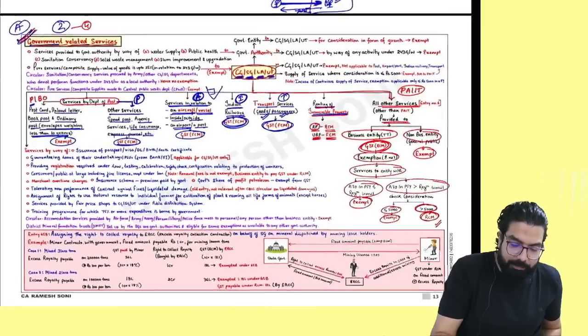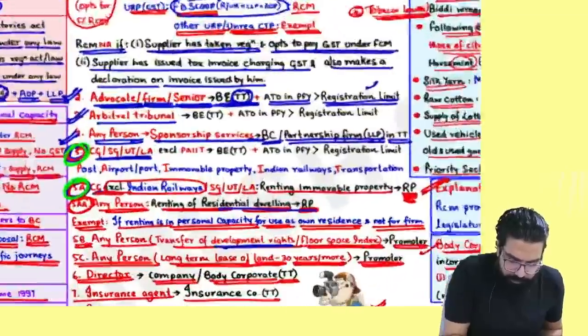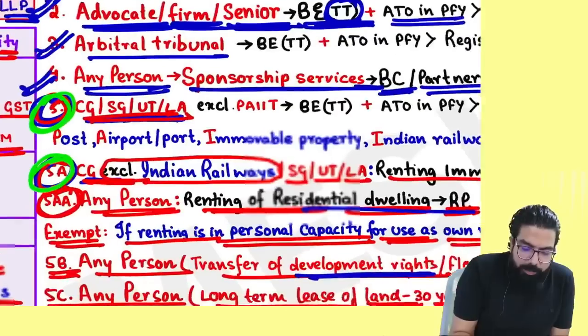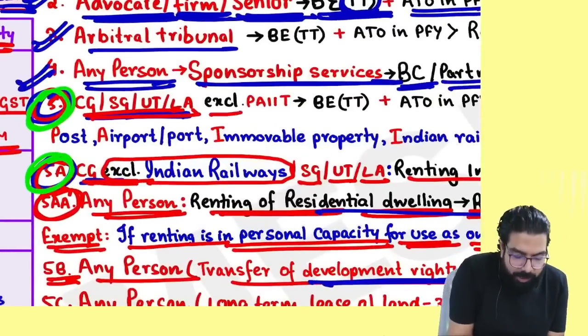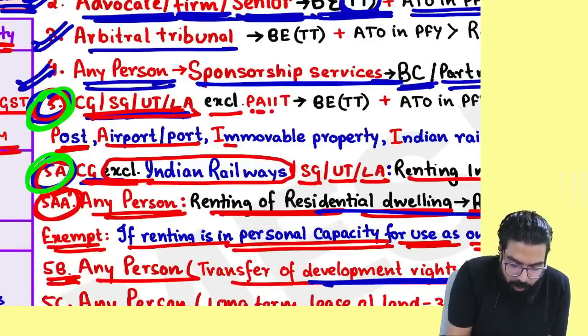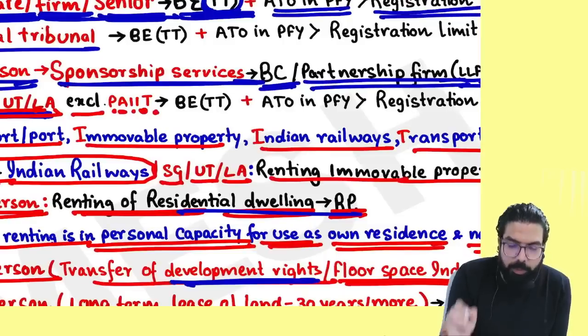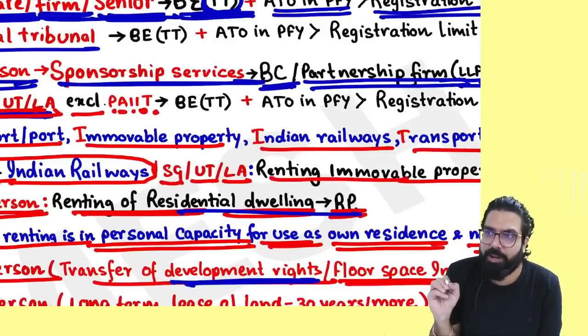Now this RCM, I want to tell you in your RCM chapter. See here. If central government, state government is giving services other than P, which means post, A, which means airport or port, I, which means immovable property, I, which means Indian Railway, T, which means transportation. Can I go ahead, everyone?